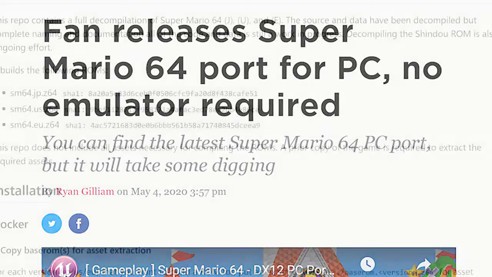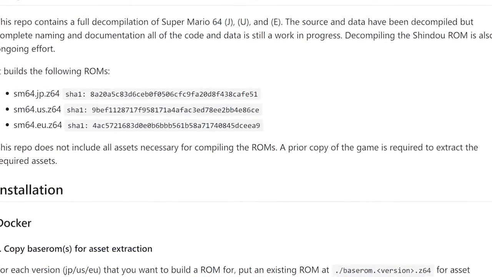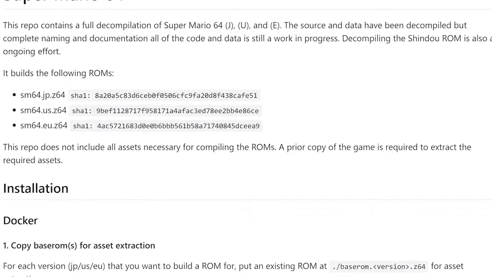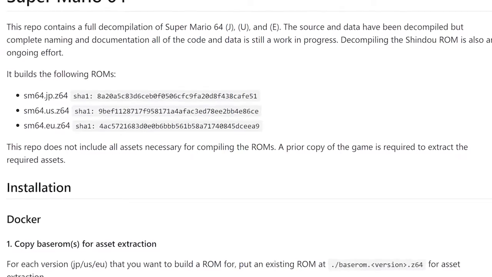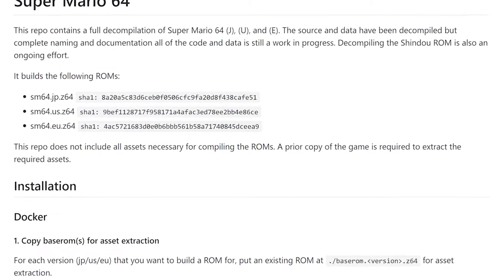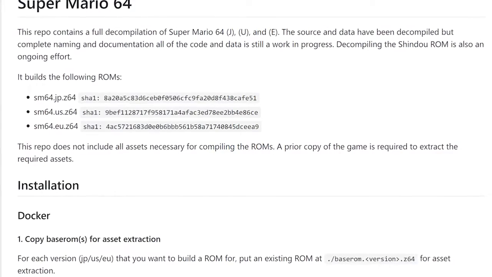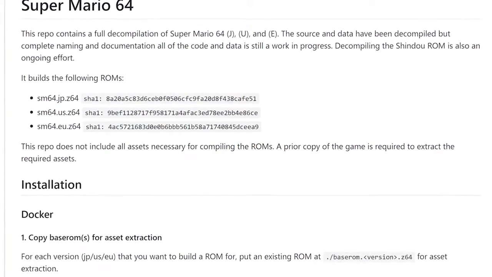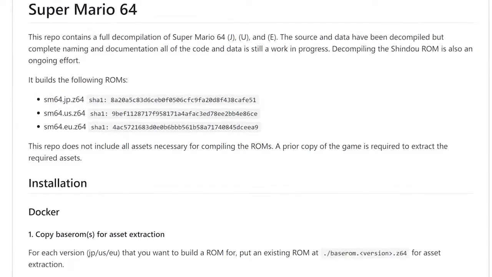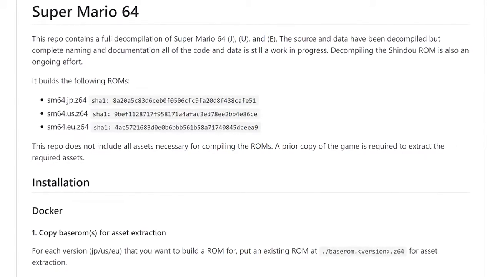This has to do with the recompilation project that's been going on for quite some time now. But essentially, someone has managed to recompile Super Mario 64 utilizing DirectX 12 API calls and get it to run on a PC natively without emulation. So this is unrelated to any of the leaks that we've been talking about to date.